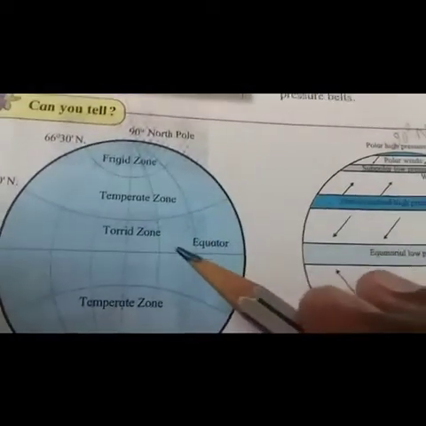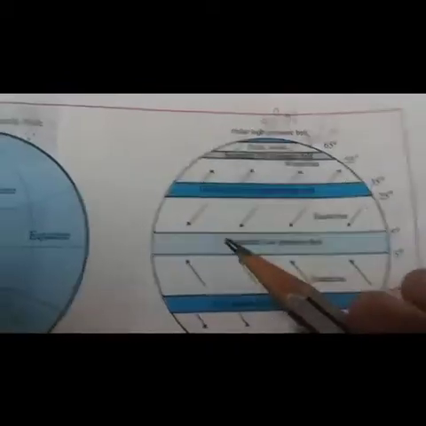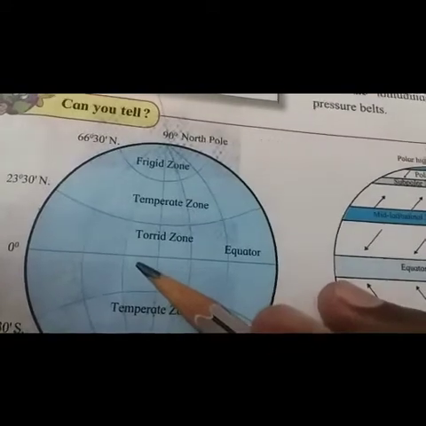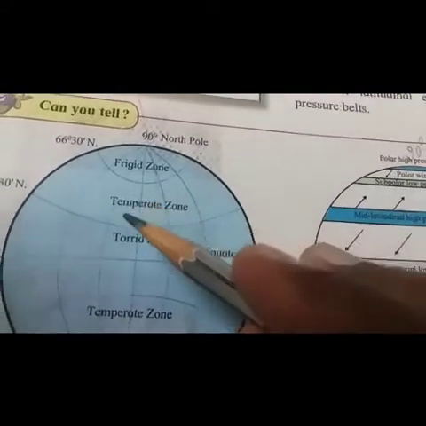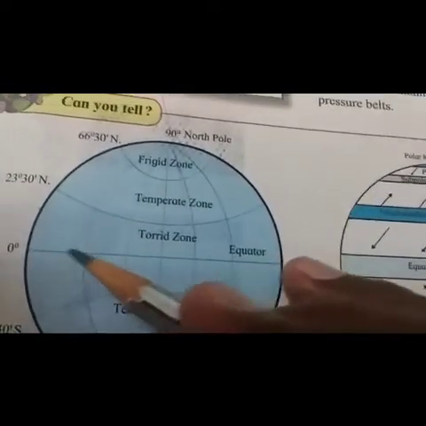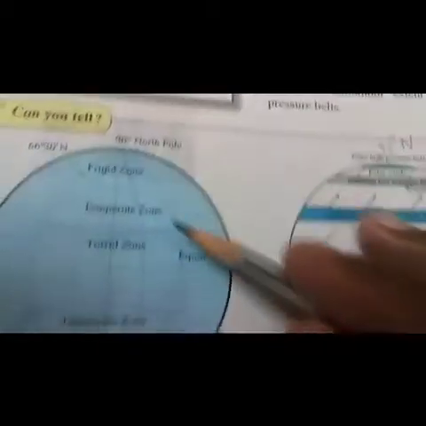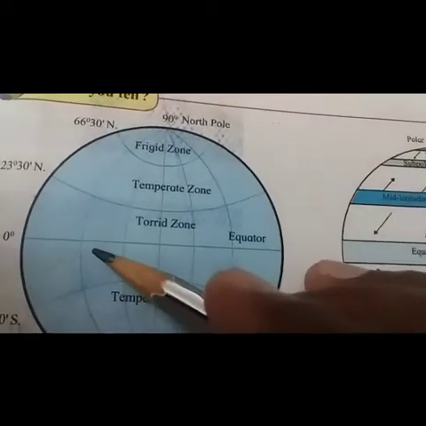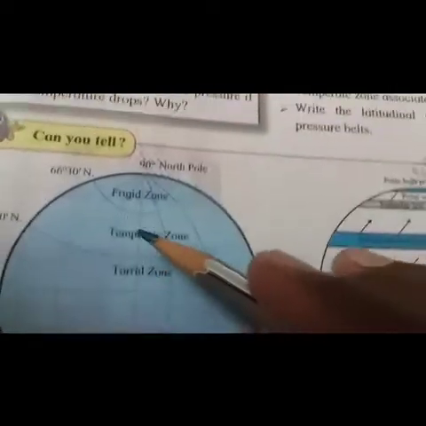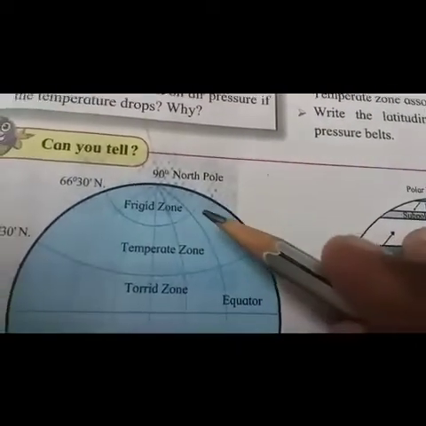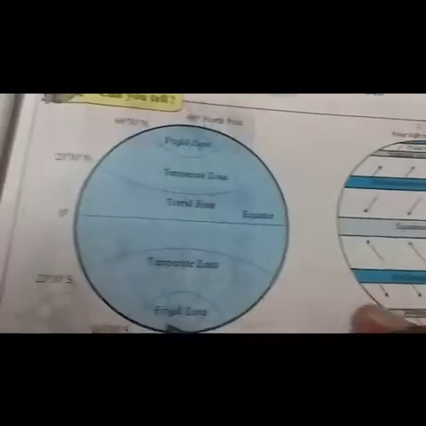The major difference between the temperature zones and pressure belts is that the temperature zones are continuous and are spread from the equator to both the poles, from the torrid zone to the frigid zone in both the hemispheres.